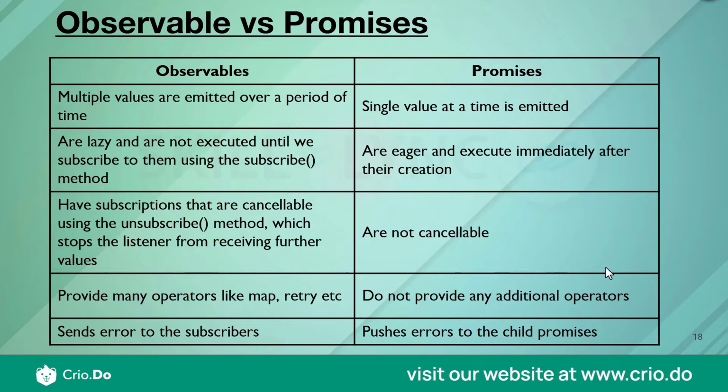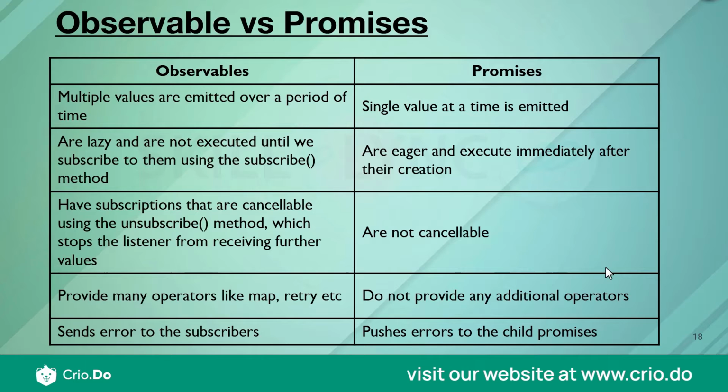Similarly, as in the tap example that I mentioned, you can have operators which transform your data, aggregate your data, or perform some operations on it. RxJS gives you operators like map, retry, forkJoin; there are a bunch of operators available. Using those, you can transform your data and perform additional enhancements, and write utilities on top of your observables. But on promises, we don't have any such operators, and any functionality you want to add, you have to manually write your own custom code. And similarly, in observables, the error is directly sent to the subscriber, whereas in promises, it pushes the error to the child promises.